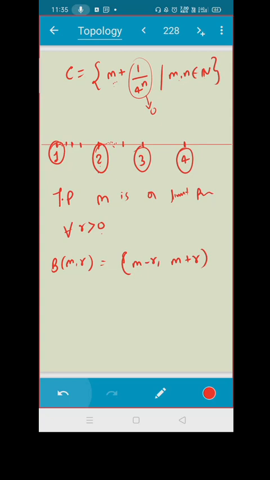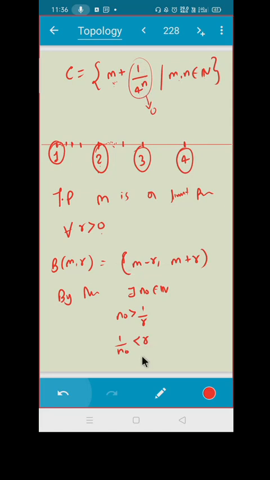Now what do we have to use? Archimedean property. How will you use the Archimedean property? So by Archimedean property, what can I say? There exists n naught belonging to natural numbers such that n naught is greater than 1 upon r. That means 1 upon n naught is less than r. But I need something of this form, m plus 1 upon 4 raised to n.